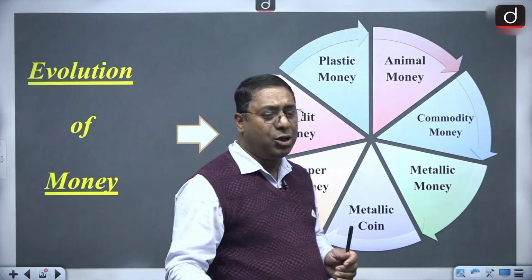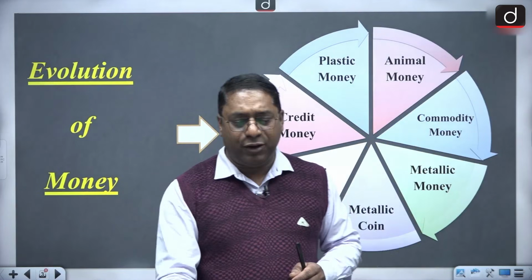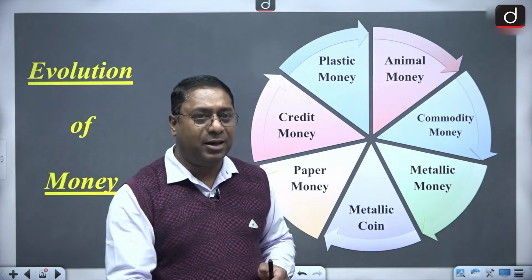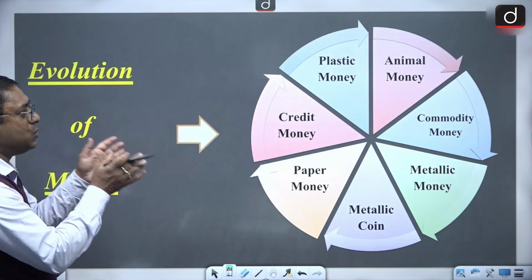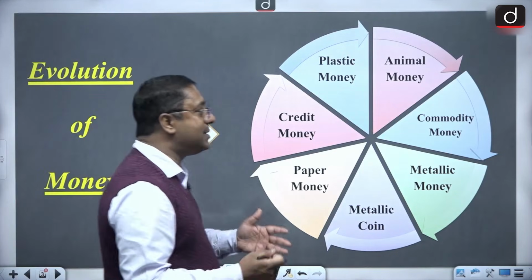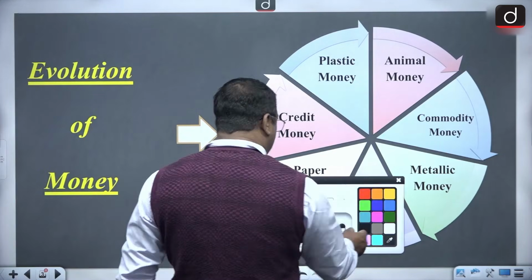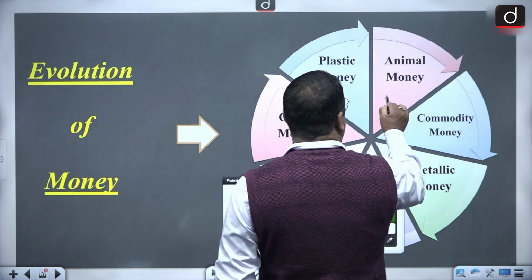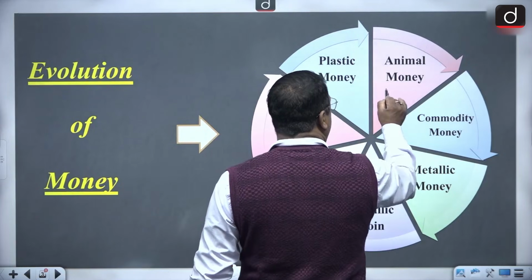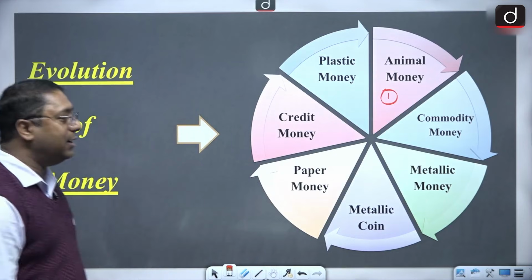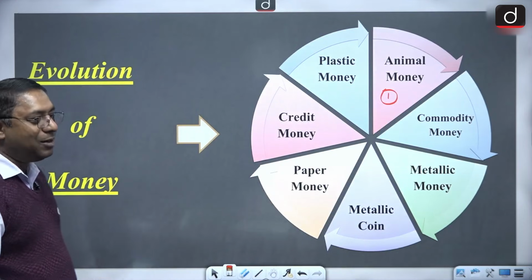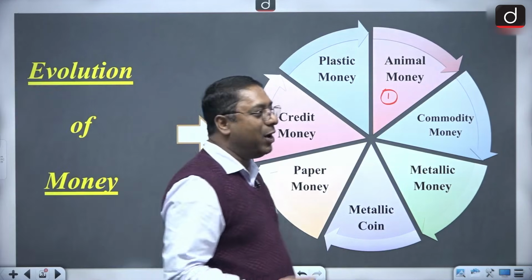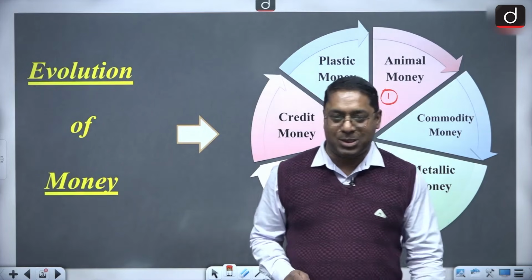Got it? So first of all, there is the evolution of money. Not to go into too much detail, but here I have brought this wheel, and the evolution of money starts from here, that is the animal money. You must be thinking where I got this animal money concept from.